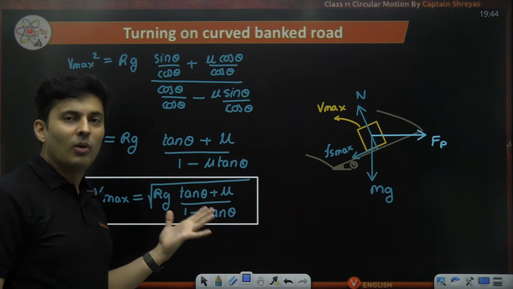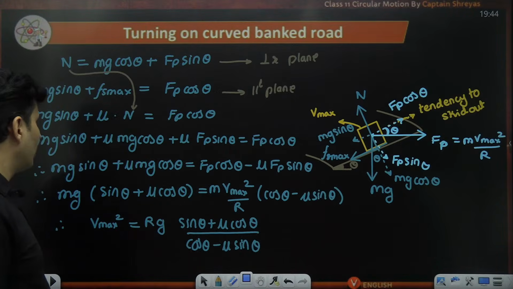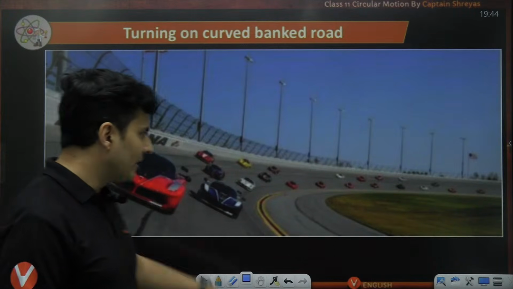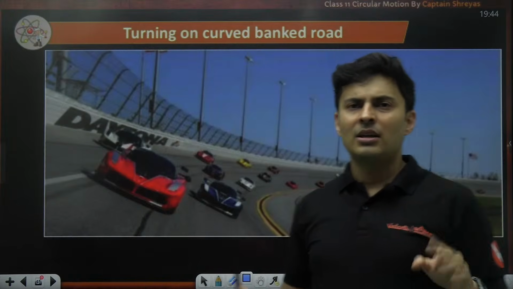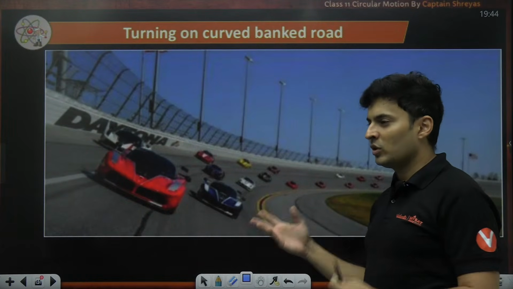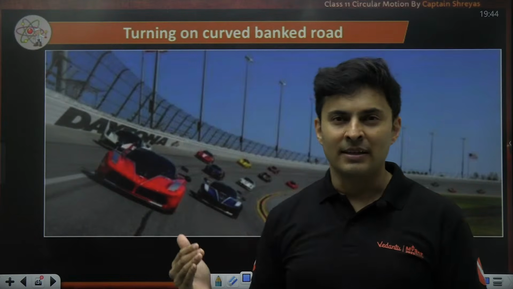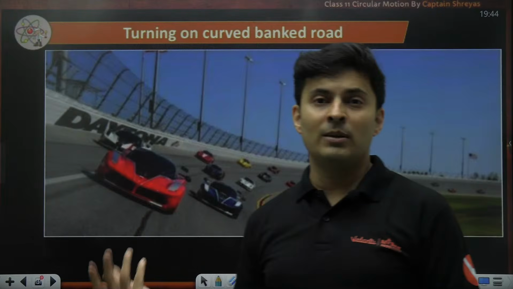But you know what? Even on a banked road, the maximum speed might be used for racing cars, but for a normal passenger vehicle or a truck or a normal bus, you will not go with maximum speed because you are not racing, hopefully. You want the tires to be maintained. You want the tires not to heat up or else they might burst.